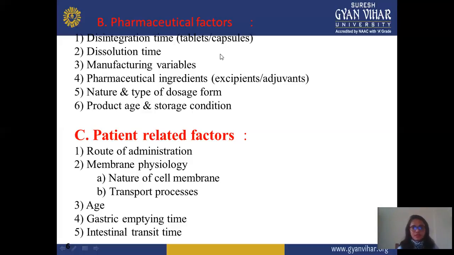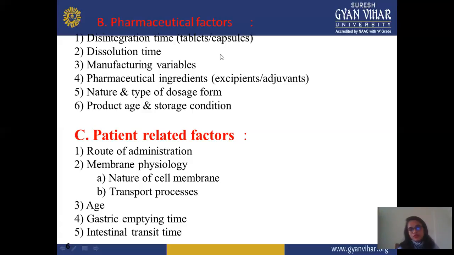Next is patient related factor. All these factors depend on the type of the patient and vary from patient to patient. Every person shows a different effect or different desired effect because their body weight may differ. Some persons are fit, or some persons have weak immunity or may be suffering from certain types of disease, or route of administration or their membrane changing property. All these factors are related to patient related factor. So it varies from patient to patient.